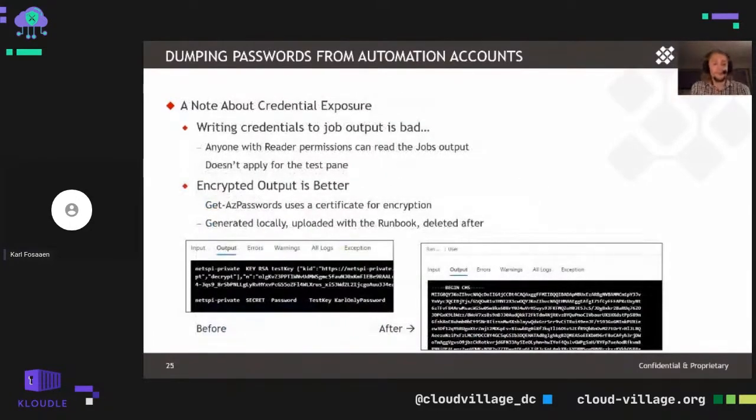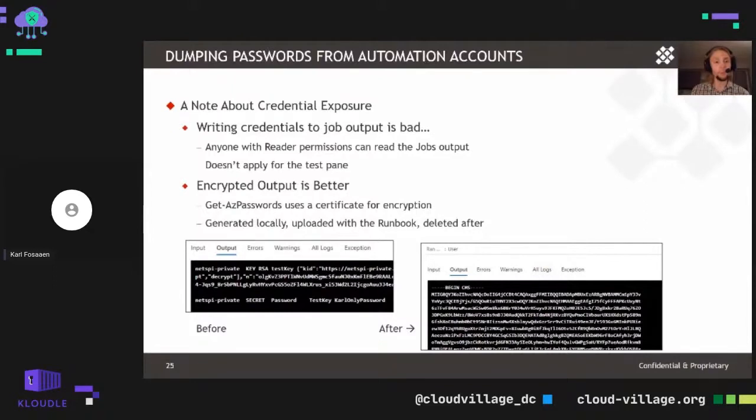So as I mentioned, protecting the credentials here, if we were to run an automation account runbook and export usernames, passwords, anything sensitive from that automation account, that could potentially be dumped out in clear text in the output for the automation account job. So we run that runbook, you got clear text credentials in the output. Someone with reader permissions could read that job's output and potentially get access to credentials they shouldn't have access to. So as a pen tester, we don't want to leave an environment worse than we showed up to it. So we want to make sure that we're protecting that data in the output.